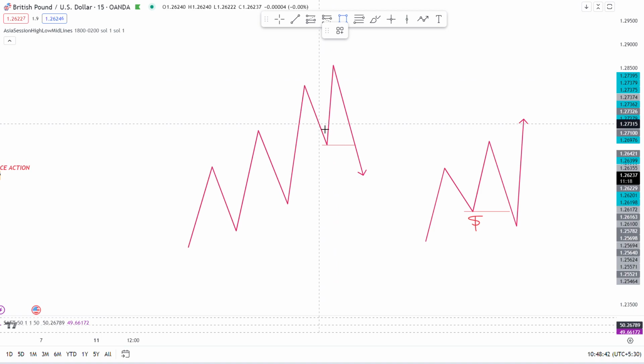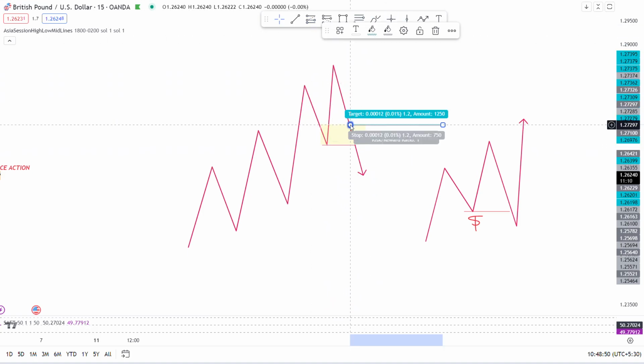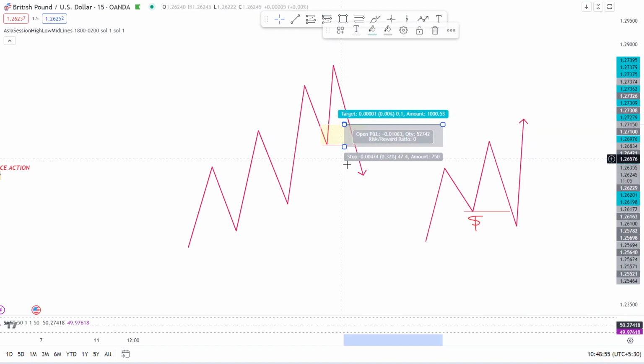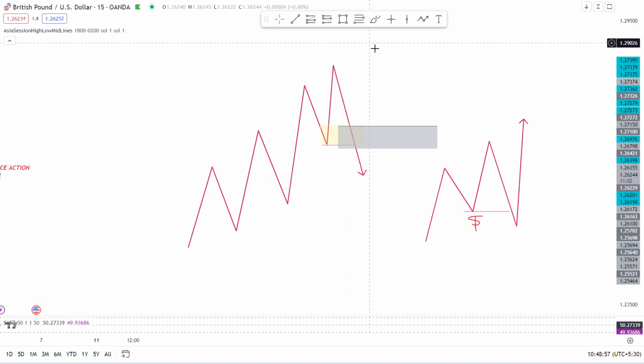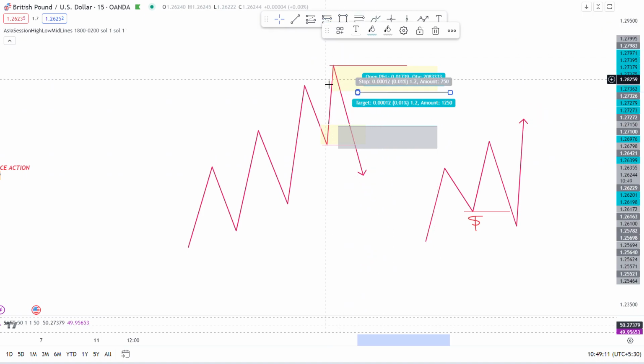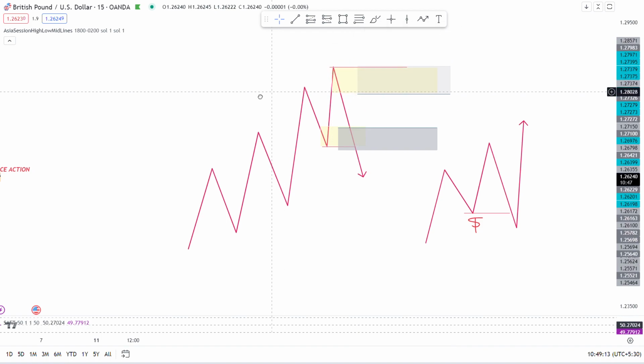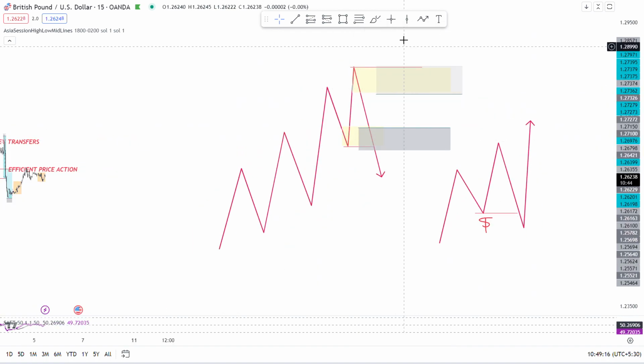Now here, two types of people are trapped. The one who is looking for buys to continue the trend, their liquidity got taken out because their stop losses will be at this low, right? So their stop loss is hit and the market will move again here. Now after the break of the structure, the people will sell from this order block, right? Again here, another group of people's stop loss is hit. So the market successfully hit two types of traders before it continued in the direction.